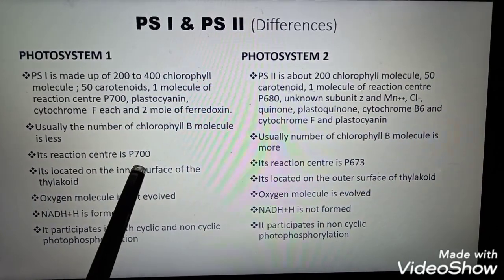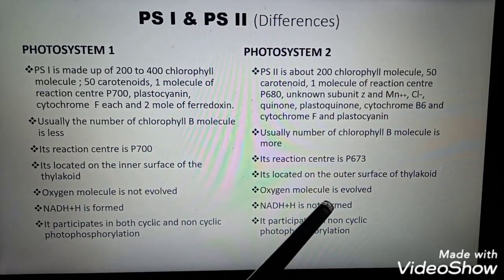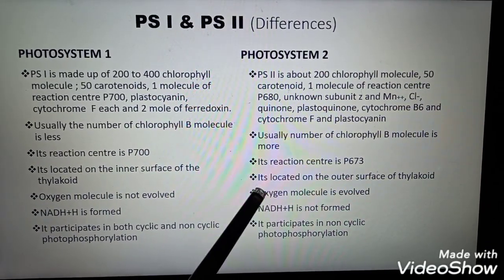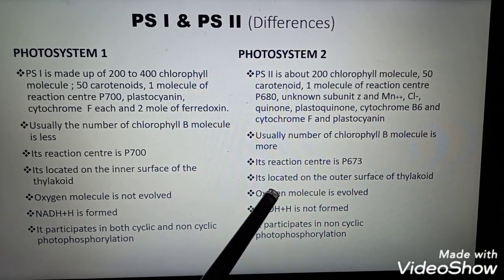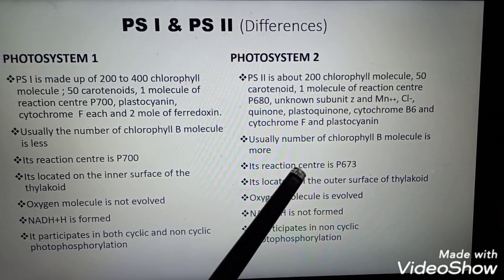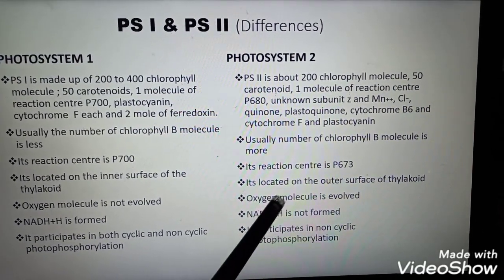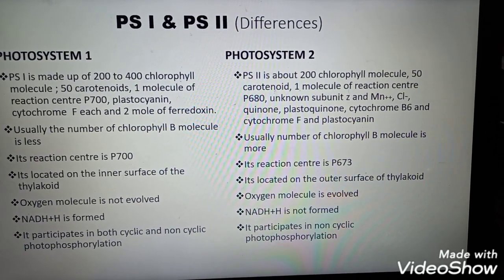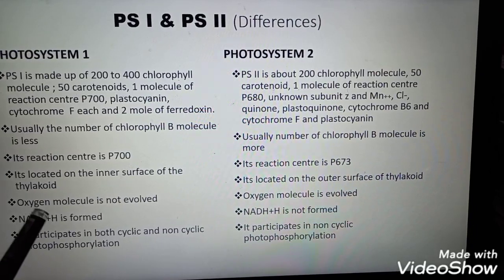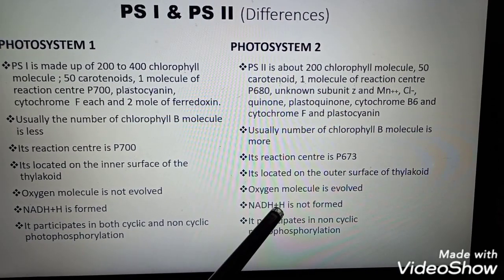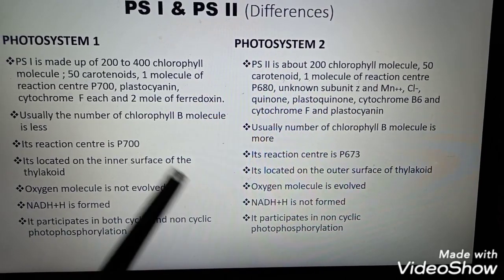In photosystem 1, as you know, no oxygen evolution takes place. The formation of oxygen molecules takes place where the water molecule is broken down, which takes place at photosystem 2. In photosystem 1, the formation of reducing power takes place, whereas in photosystem 2 there is no formation of reducing power, that is NADPH2.